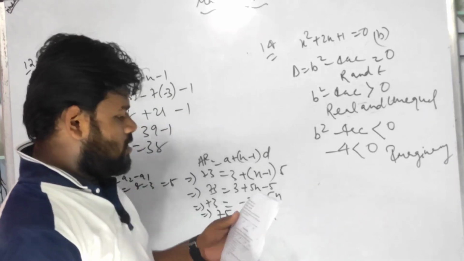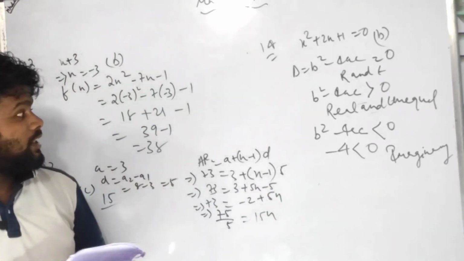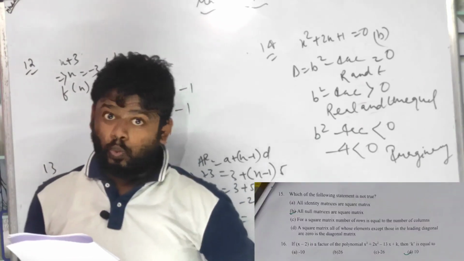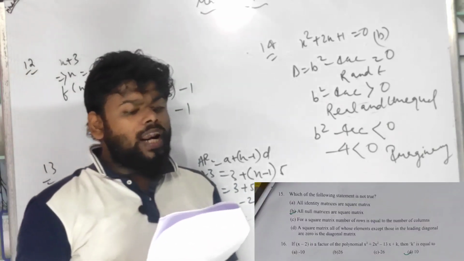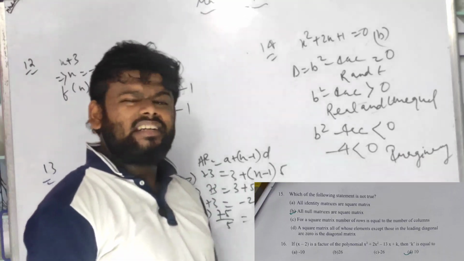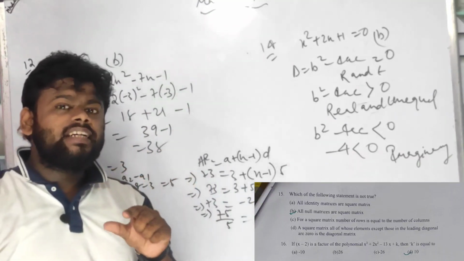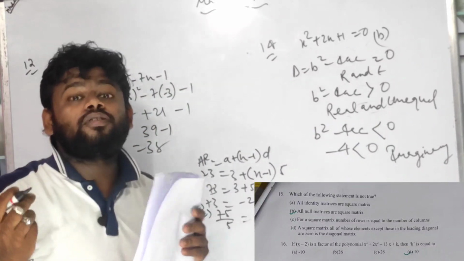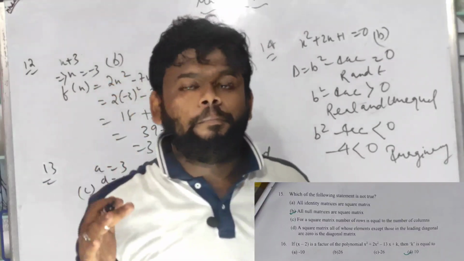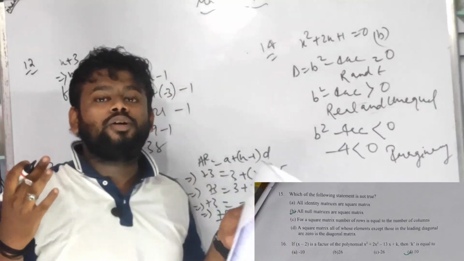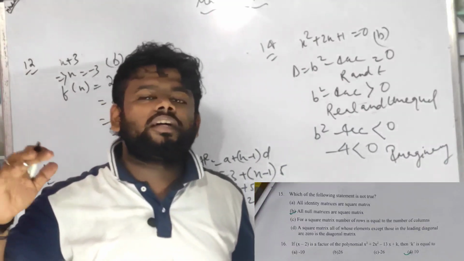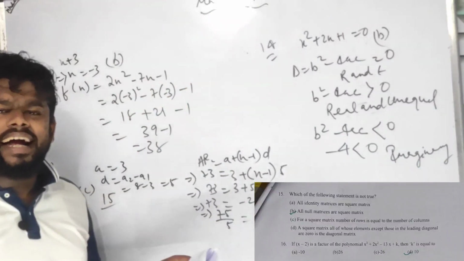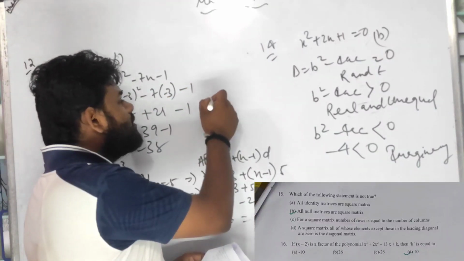Oh my goodness. You can see over here on the screen: which of the following statements is not true? All identity matrices are square matrices. Students often forget to read the word 'not', they go on reading directly. So identity matrix is a square matrix. Yes, an identity matrix is a square matrix.